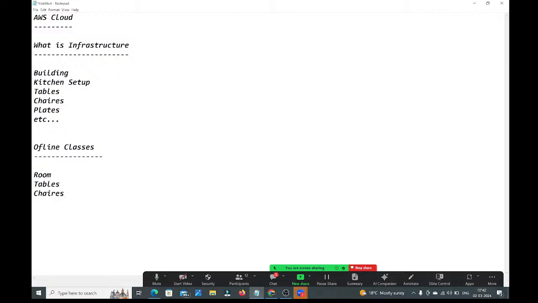Students need to sit, right? And a TV is required. TV in the sense projector kind of. Network is required, and power is required. Power and a whiteboard are required, etc. All these things are required to start the offline classes. If you have all these things, then you can conduct the offline sessions, guys.